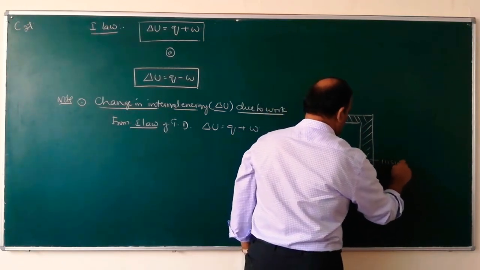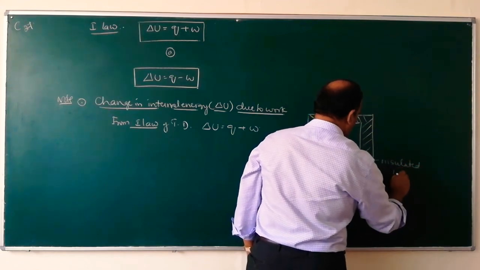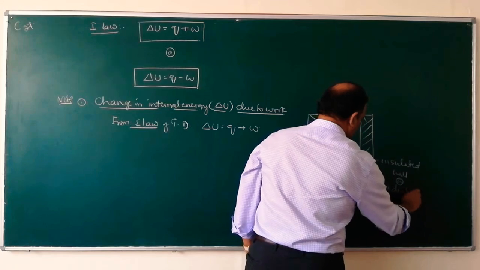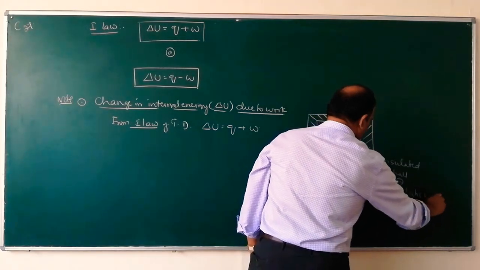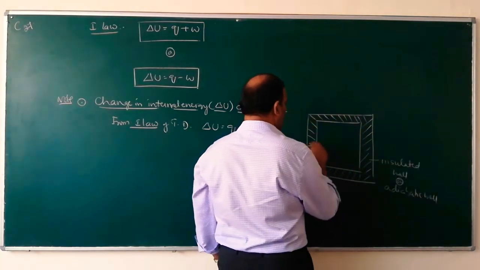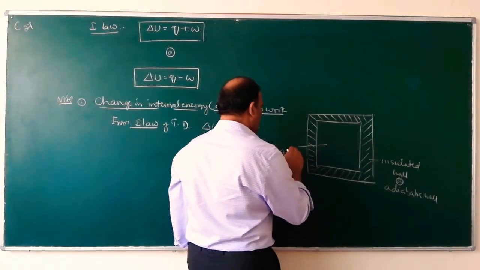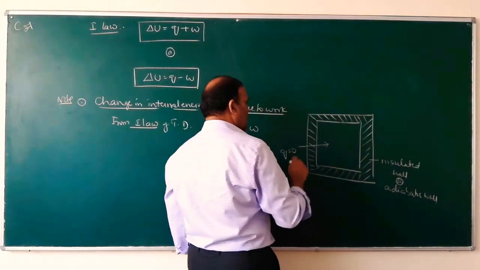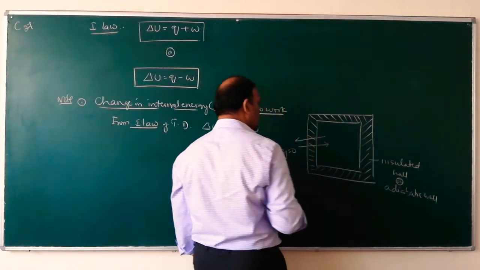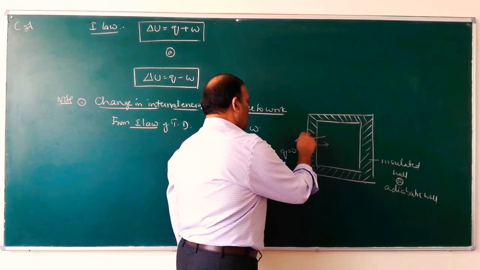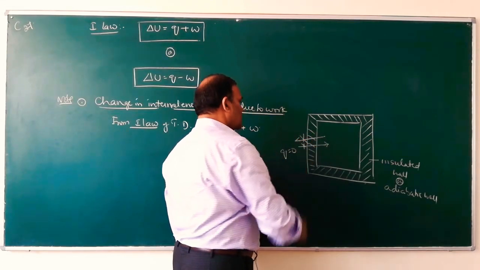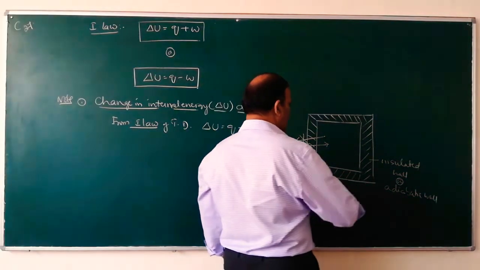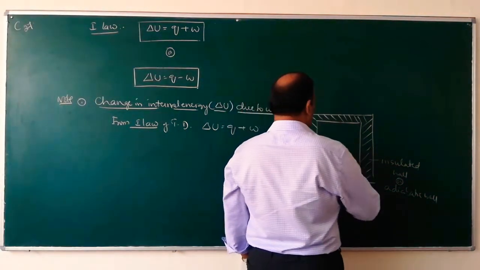So this is an insulated wall, also called an adiabatic wall. So here Q is equal to 0. There will be no entry of heat inside or outside the system. Therefore Q is equal to 0, and therefore it is an adiabatic process.